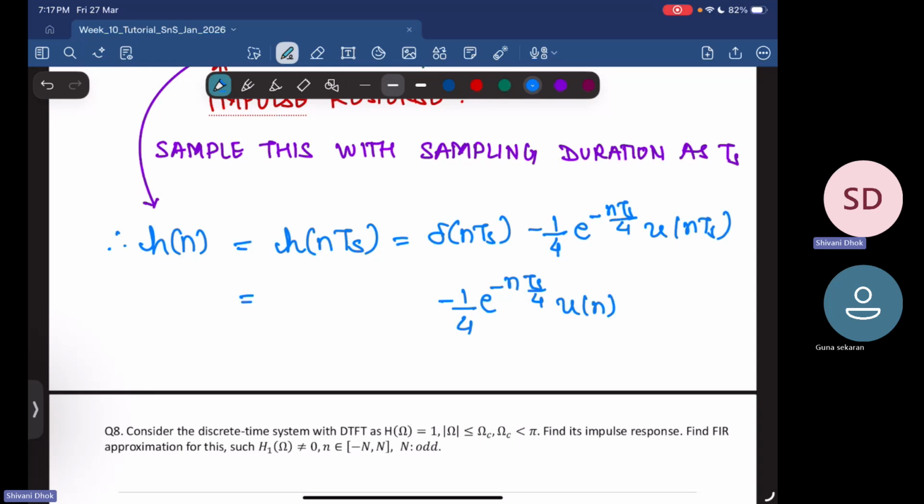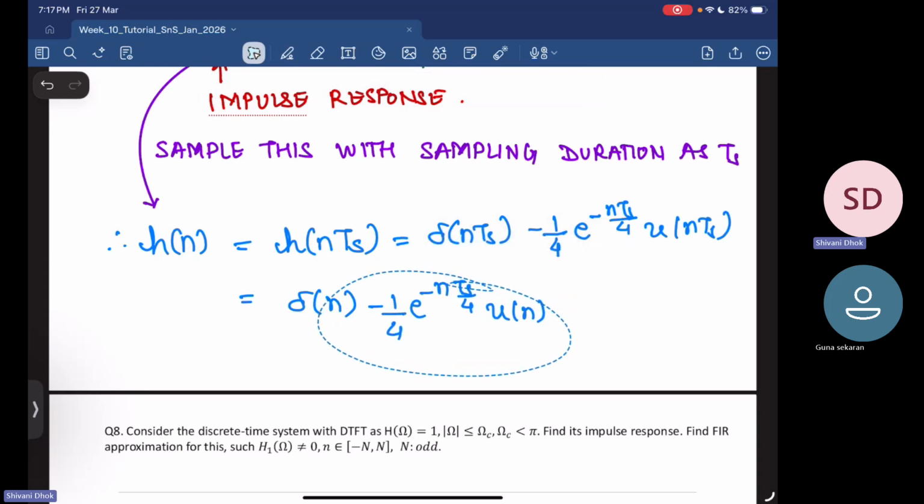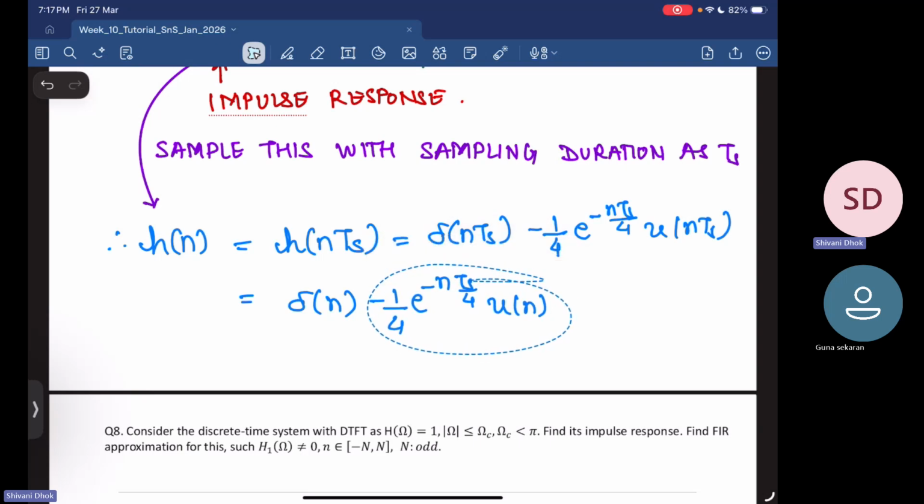Why? You have 1 1 1 1 in your time domain representation, and now you are sampling it at every Ts time instant. So your u of n inherently says that you are sampling at Ts. So at every integer multiple of Ts, you are anyway going to get a unit value. And similarly, your delta n Ts will be equal to 1 only when n equals 0. So again, this is delta n. So this is your impulse response in your discrete time domain.